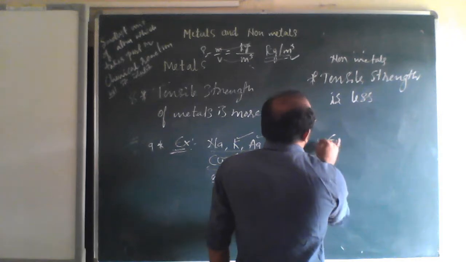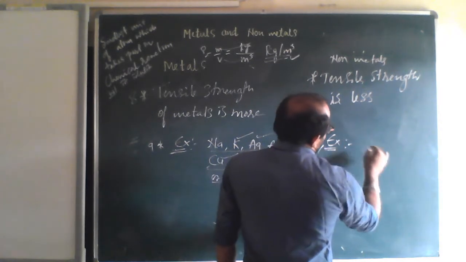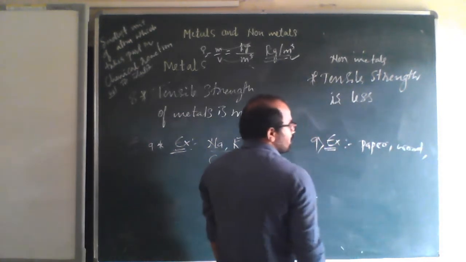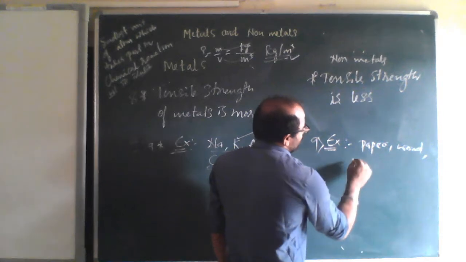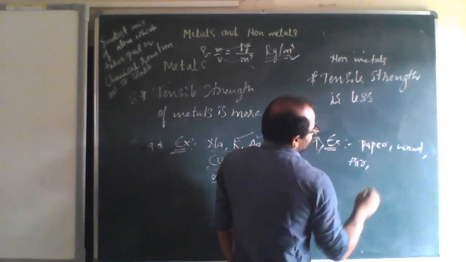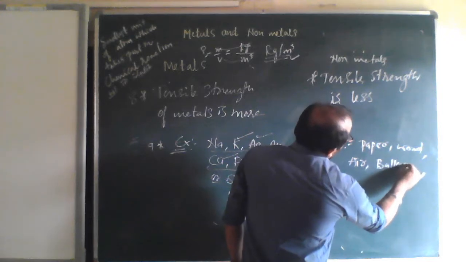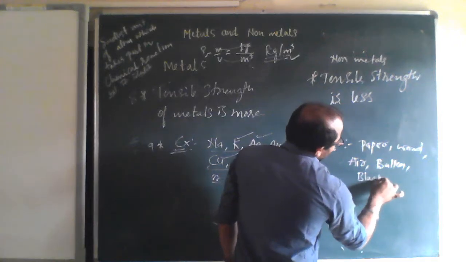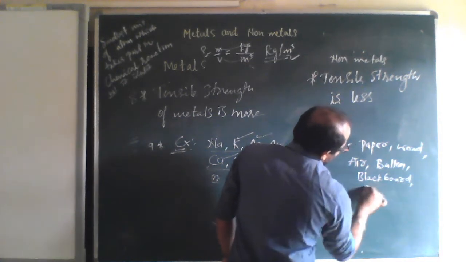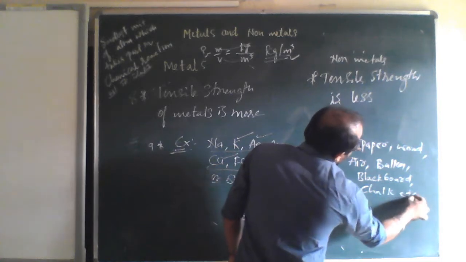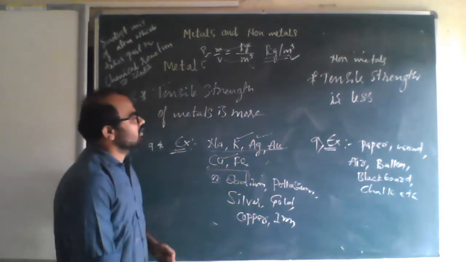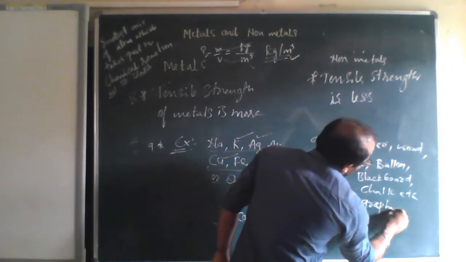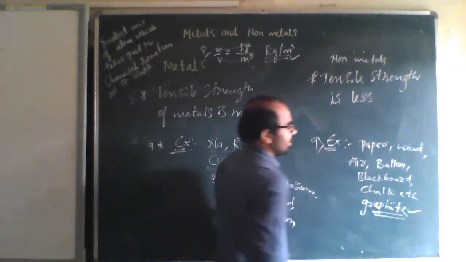What examples of non-metals can we have? We can have paper, wood, air, balloon, blackboard, chalk, etc. We can also say graphite; if you are writing properly, graphite is a non-metal.